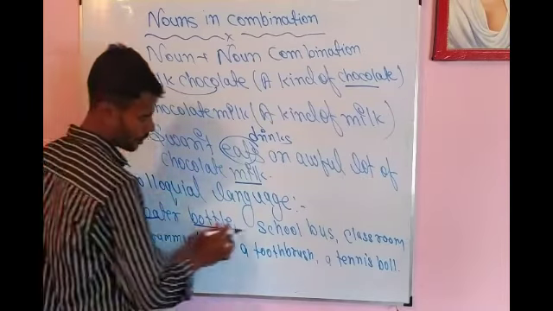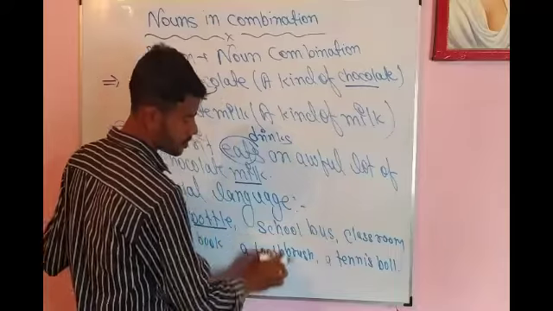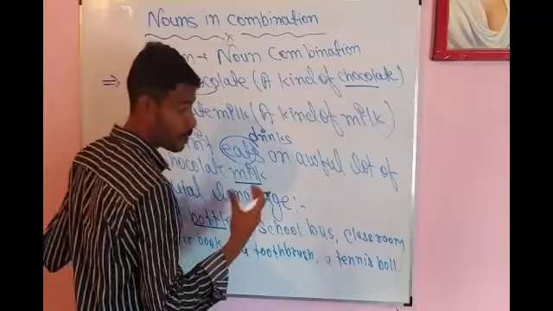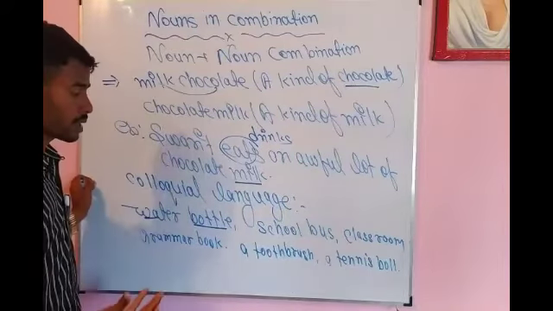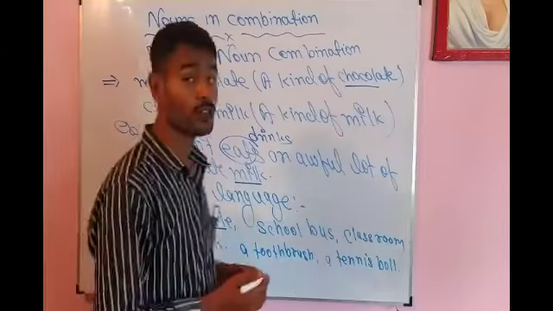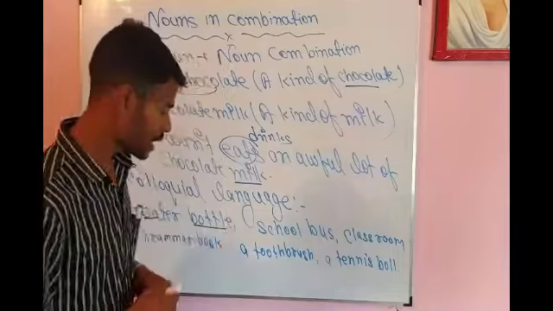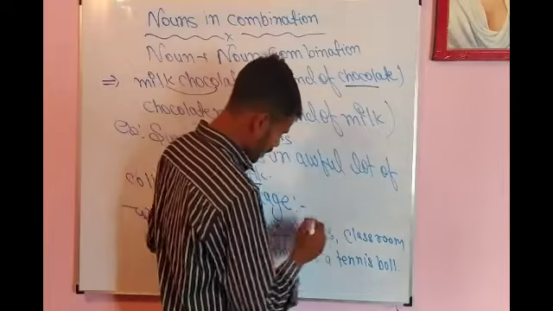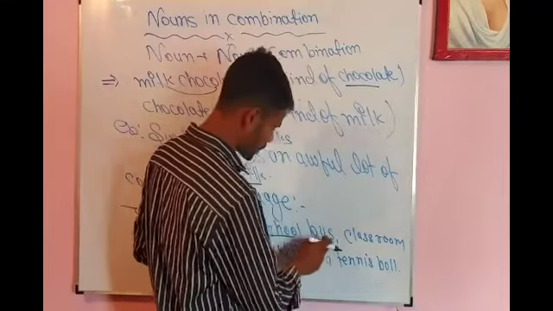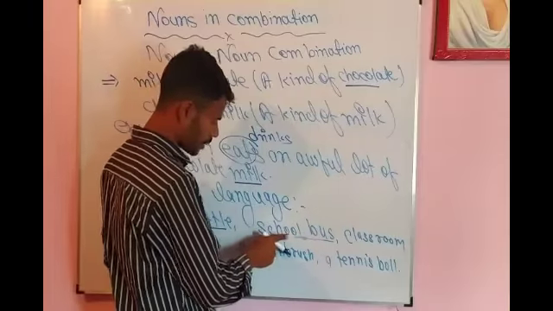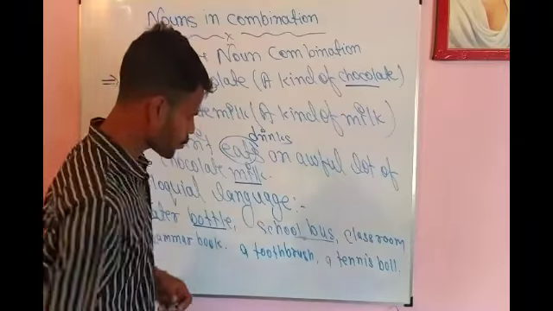In the same way, school bus. Bus is a noun, school is a noun also. But what kind of bus? Which kind of bus are we talking about? We are talking about the bus that goes to school. वह बस जो विद्यालय जाता है. So here school is describing the second noun, that is bus. So school has been used here in the form of an adjective.